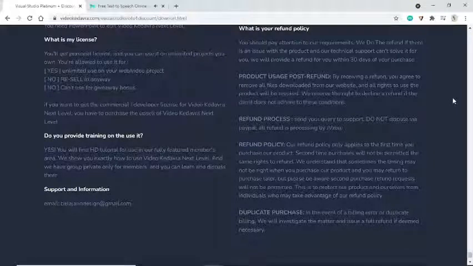Duplicate purchase. In the event of a billing error or duplicate billing, we will investigate the matter and issue a full refund if deemed necessary.